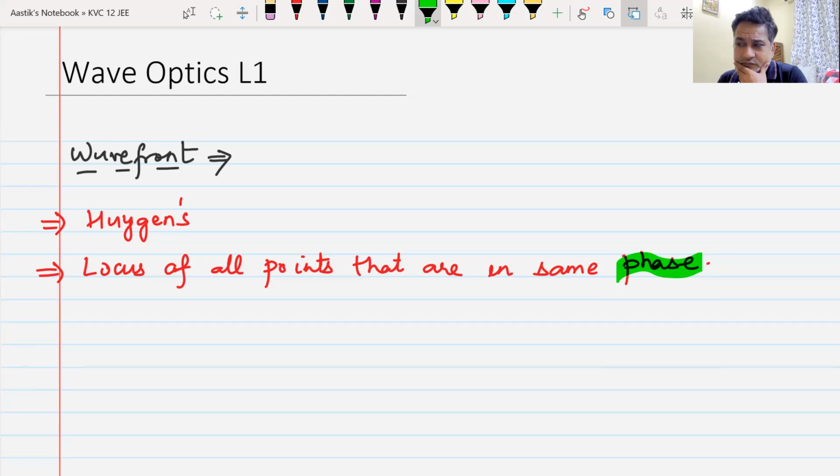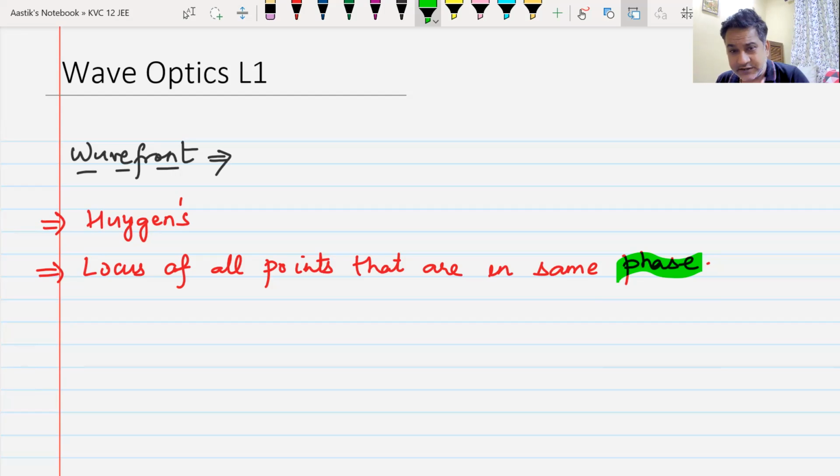Phase is not an interval. Phase means they are doing the same thing. The particles, if they are moving up and down, will reach their maximum and their minimum, all doing this maximum, minimum at the same time. We call those particles in phase. Or you can say this in a different way. If two people are running together, they are running in phase.